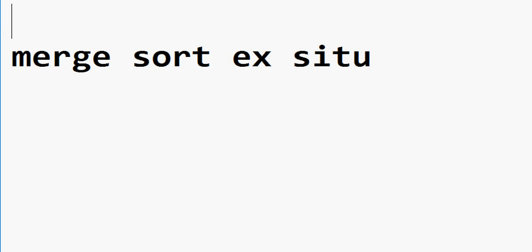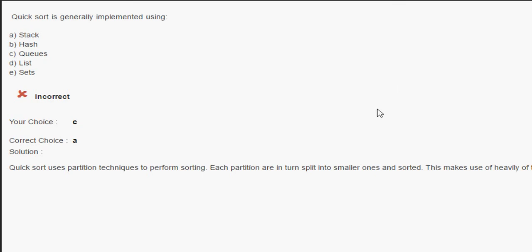There can be so many MCQs over this topic, regarding the sorting technique. So complete those questions. Here the question was regarding quick sort, which is generally implemented using a stack.